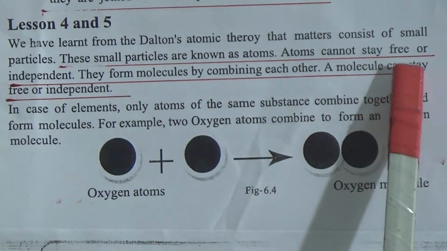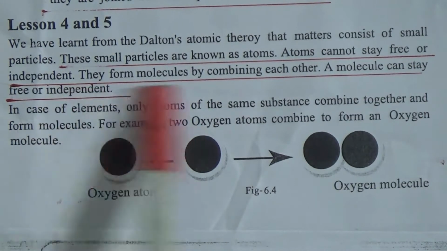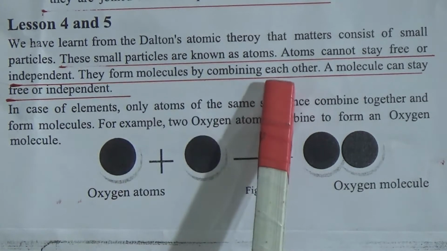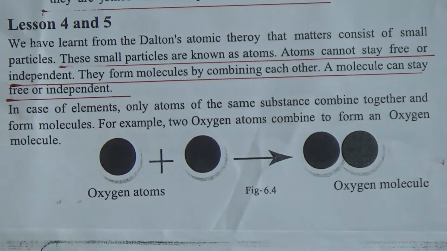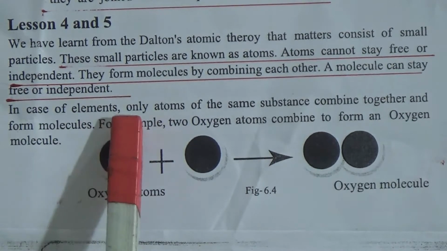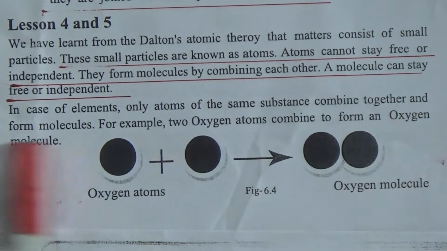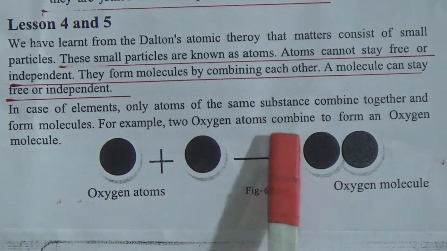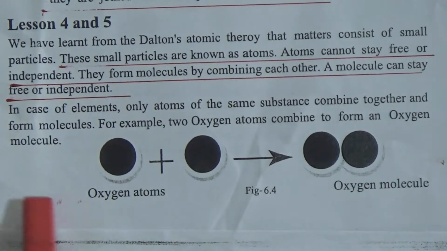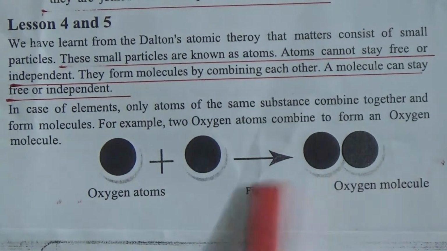Atoms cannot stay free or independent. They form molecules by combining with each other. A molecule can stay free or independent. In case of an element, only atoms of the same substance combine together and form molecules. For example, two oxygen atoms combine to form an oxygen molecule. Look here, two oxygen atoms form an oxygen molecule.